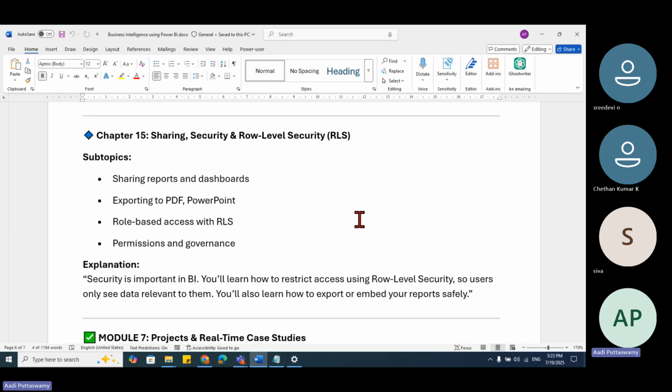Say I have the data, right? I just told you that permission should be given to the right people. Now let's say I have 4 regions: north, east, west, and south. All 4 managers are in the same company. Now imagine the north person should not see the south data. The east person should not see the other 3 regions' data. So we have to give permissions. We give security saying these rows are only for this person. You're assigning the roles. So those things we'll discuss here.